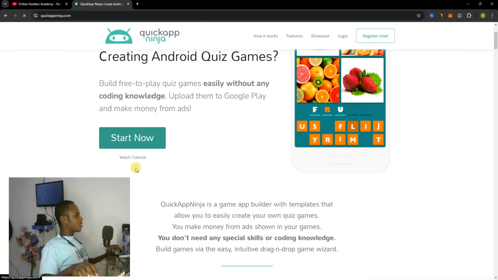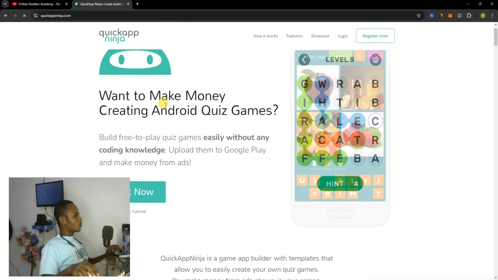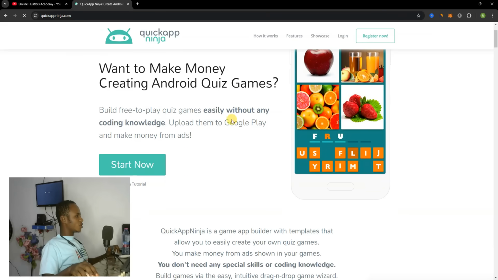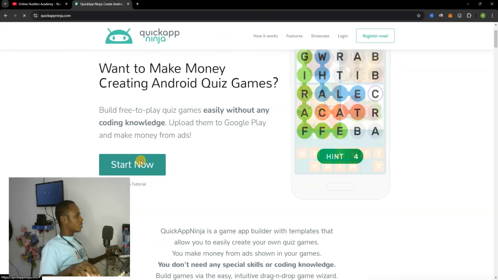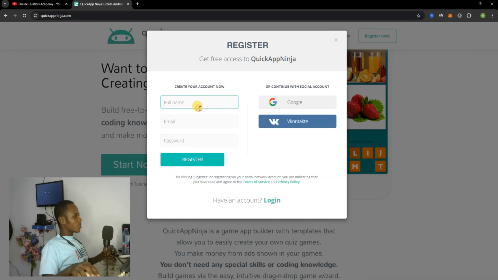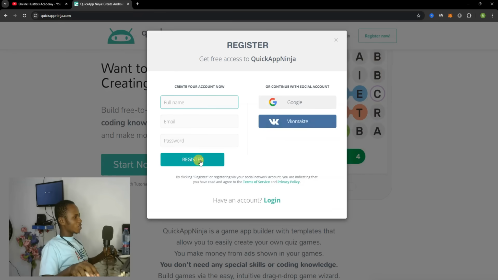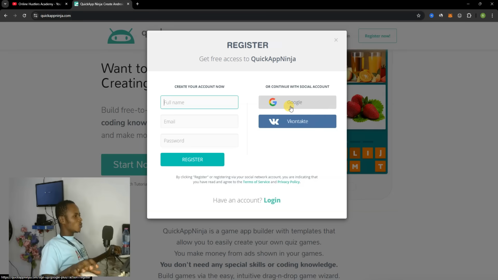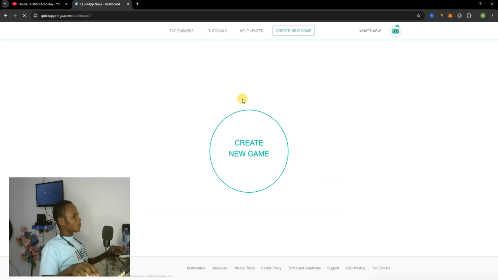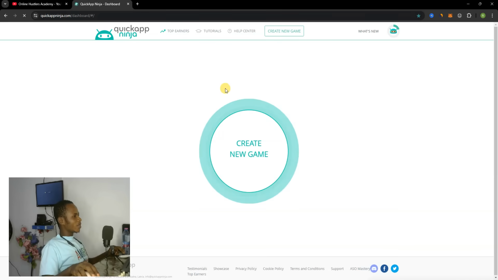Now you can see over here, it says you want to make money creating Android quiz games without coding, so easy, without any coding knowledge. You hit on start now. The only thing you have to do is type in your name, email, and then password to register, or you can use any of the social accounts over here. If you want it very easy, you can go on with your Google account. You can see it automatically signed me in. Now what you need to do is hit on create new game over here.